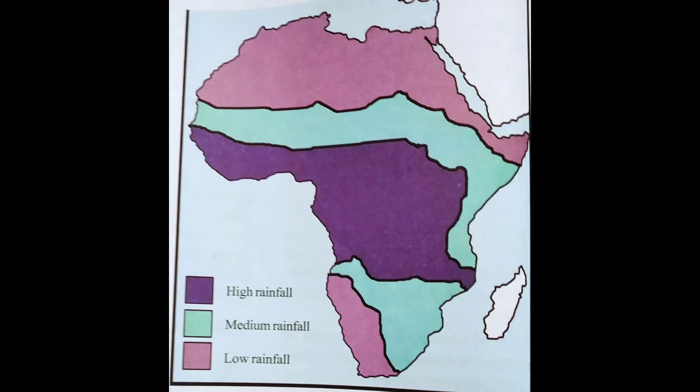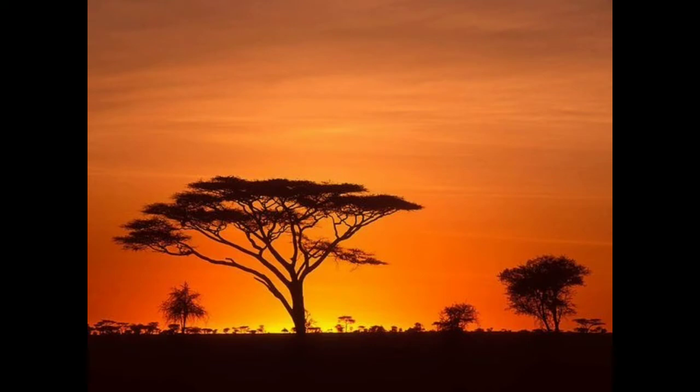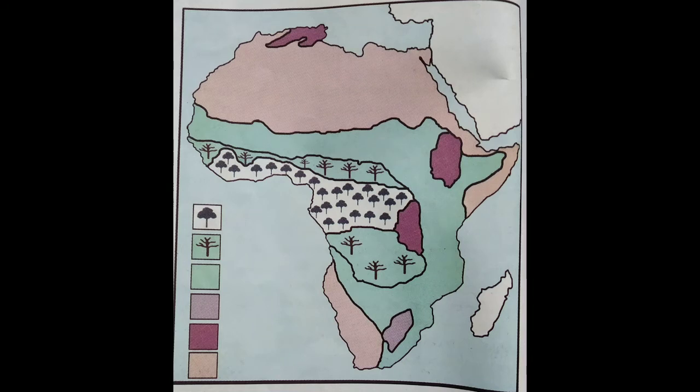A large part of Africa on both sides of the equator receives heavy rainfall. The north side receives low rainfall because it is covered with the Sahara Desert, and the south side also has low rainfall. Here the Kalahari Desert is also located. Look at the map which shows natural vegetation in Africa. In central and western Africa there are dense forests due to heavy rainfall and warm climate.